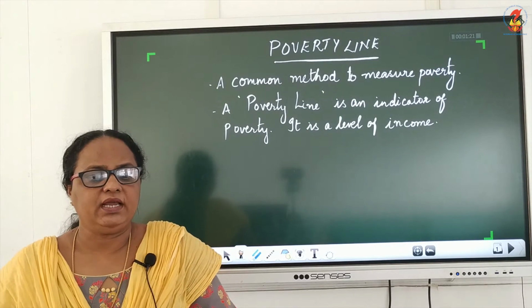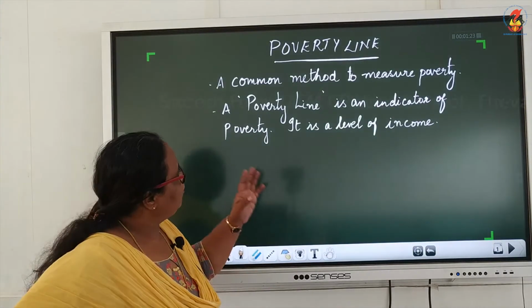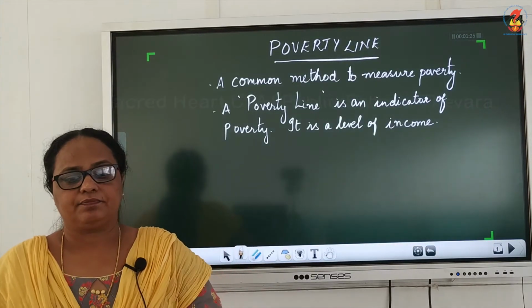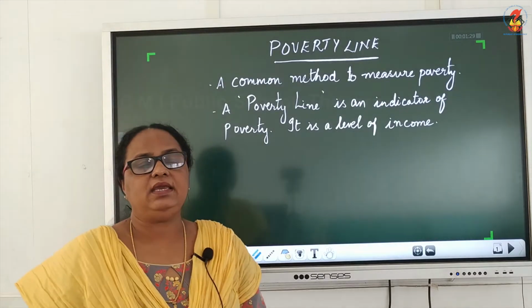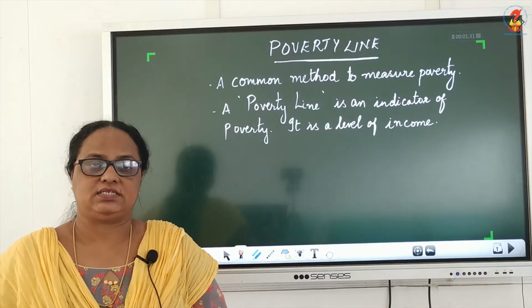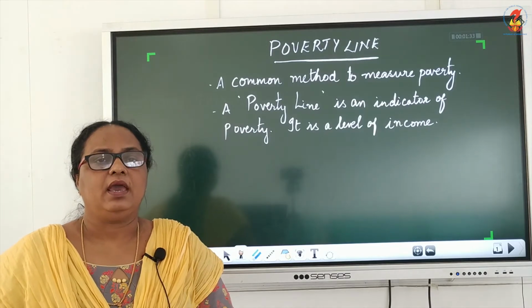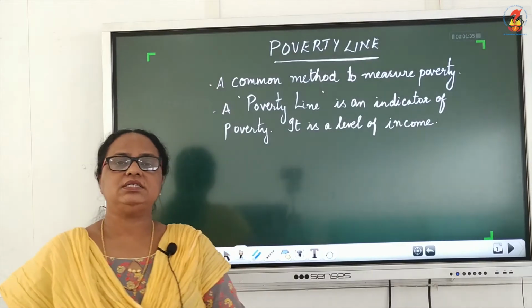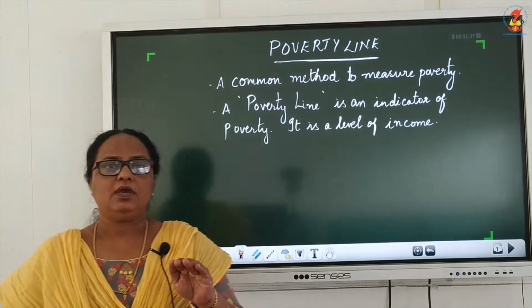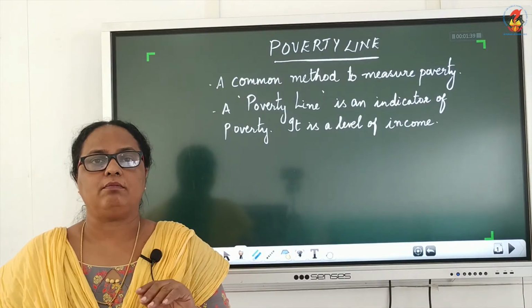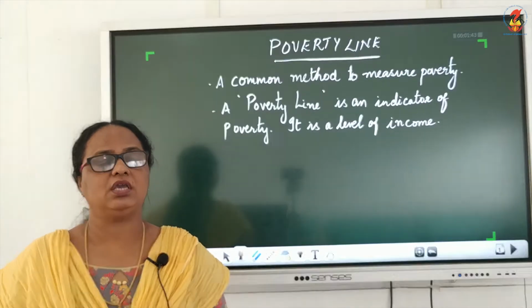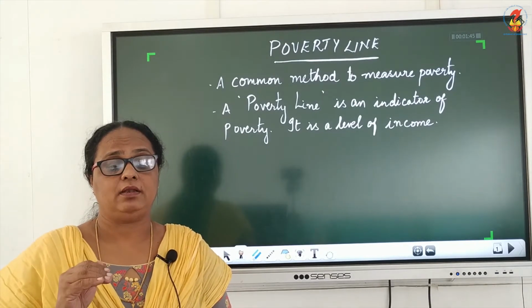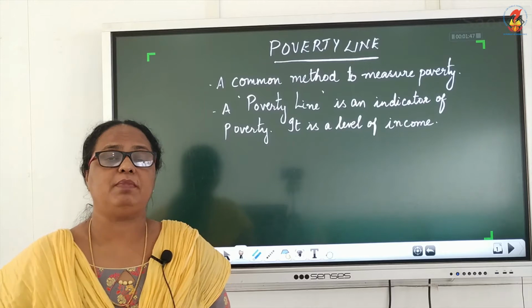And poverty line is an indicator of poverty, as I said, and it is a level of income which barely meets the sustenance. A person is considered poor if his or her income or consumption level falls below a given minimum level necessary to fulfill the basic needs.